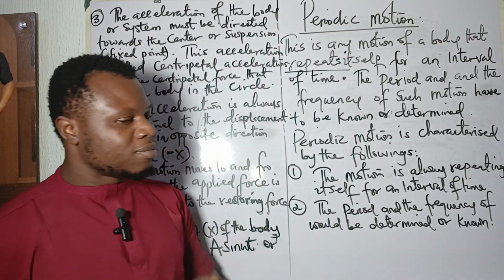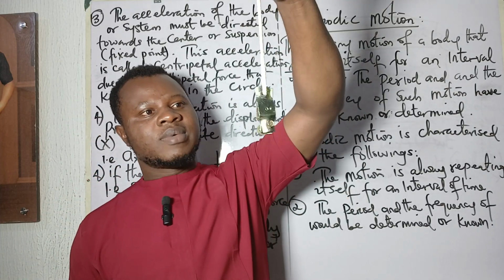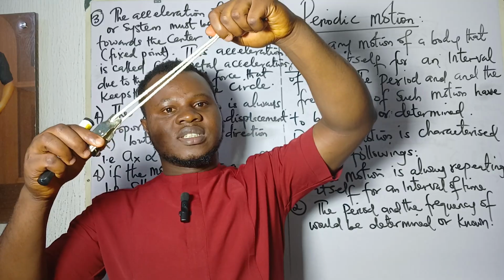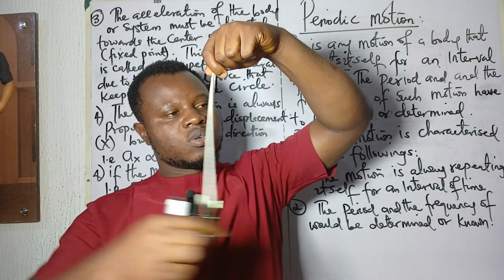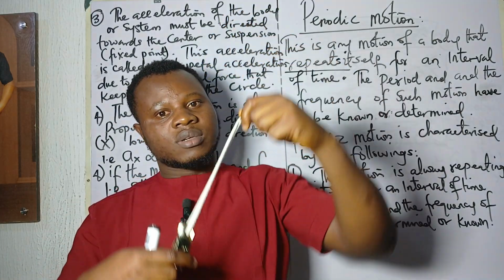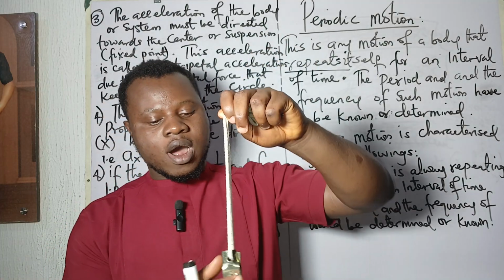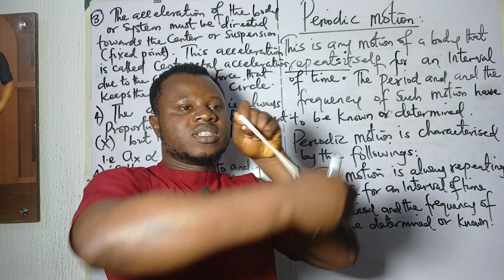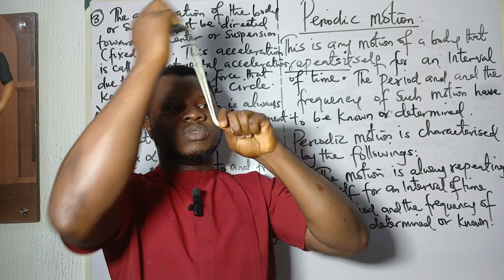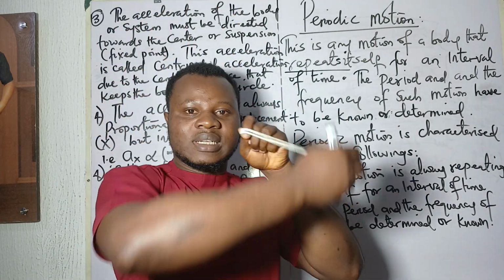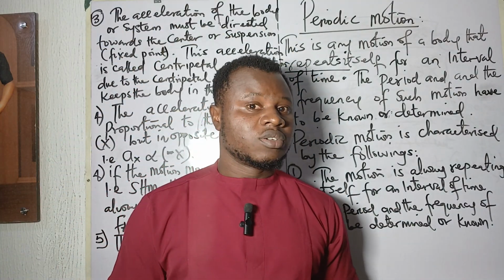So we need to determine the period. What is the period? Period is the time to complete a cycle. Maybe I have this, for example, and I displace it to this point. When you release it, you notice that it goes like this and comes back, goes like this and comes back. You can see the movement is repeating itself. So this is part of periodic motion. Or I can push this thing and it starts moving in a circular form. It is released from here, goes around and comes back to that point and repeats again, moving in a circular form. It is a periodic motion. You can see that the motion is repeating itself.